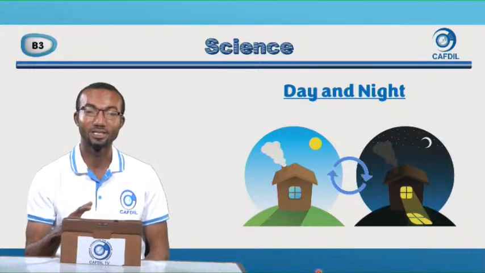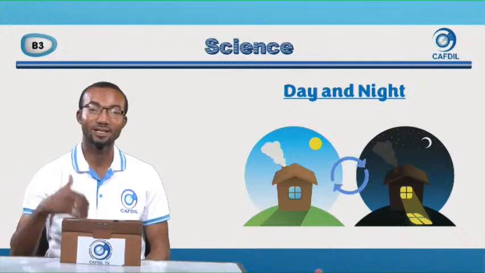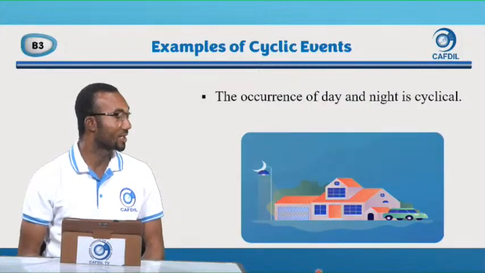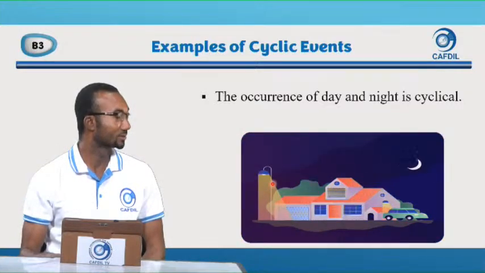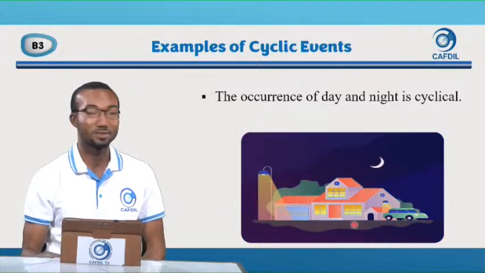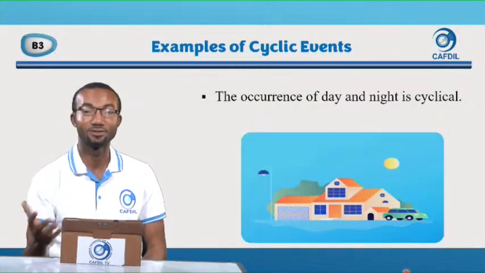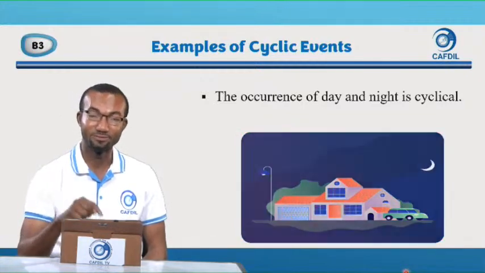I don't remember a day that somebody said, no, there should be day for 1 week, no night. No, they are natural cyclic events. We don't have control over them. So the occurrence of day and night is cyclical. Day comes, night comes, day comes, night comes, day comes, night comes. We go through this every day, every night. So day and night are cyclic events.